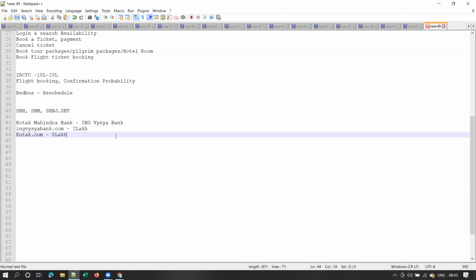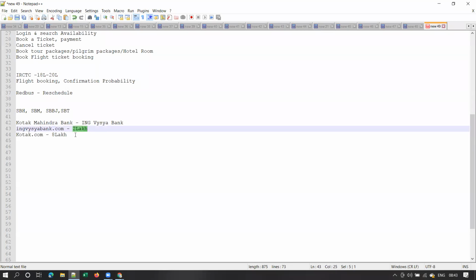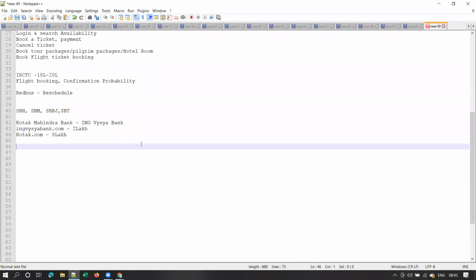Now, post acquisition, these 2 lakh users of ING Vysya Bank will also start using this Kotak.com website, right? Yes or no? So there is an increase in the number of users. These 2 lakh users, plus the 8 lakh users, means the 2 lakh users of ING Vysya Bank also start using Kotak.com, isn't it?